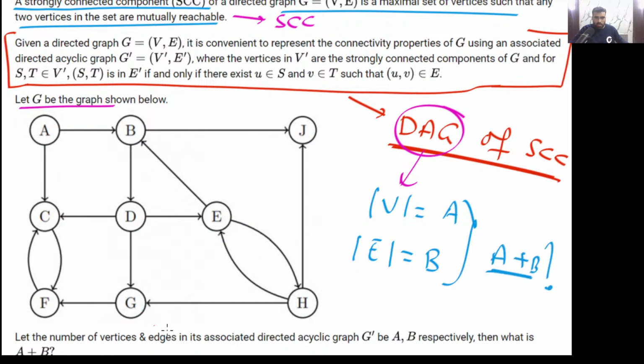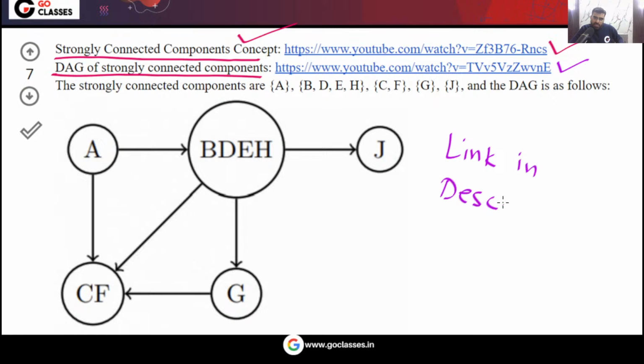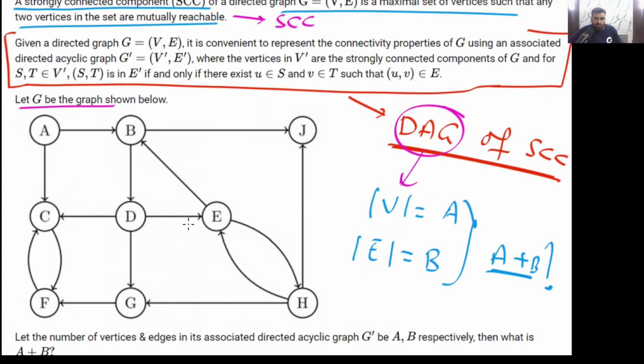Let me tell you that I have already explained this concept in these videos, so you can just watch them. I have already provided the link under this question in the answer. You can watch the strongly connected component concept and also understand what the DAG of strongly connected components is. I will provide you the link in the description. After that, this question will become very easy for you.